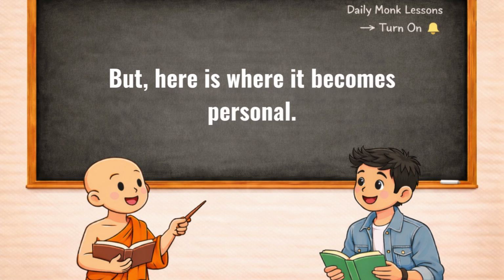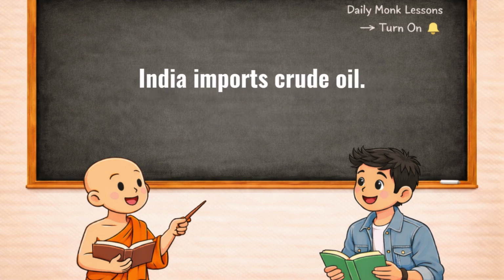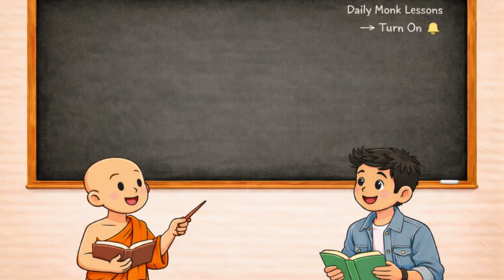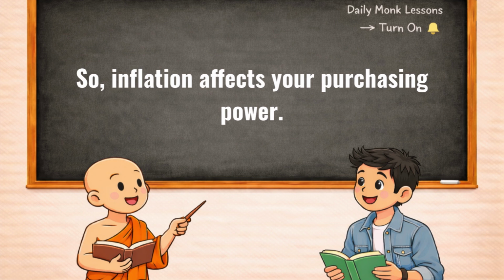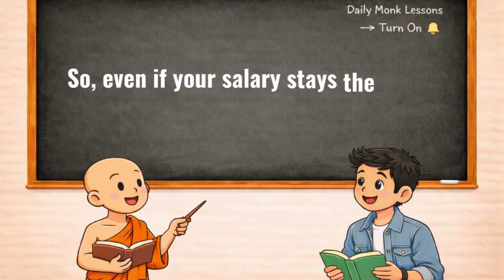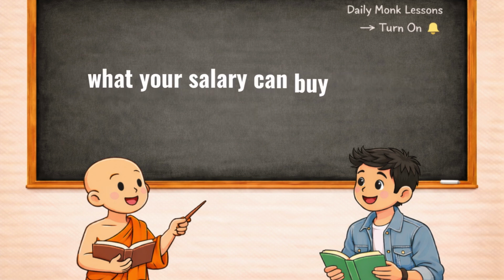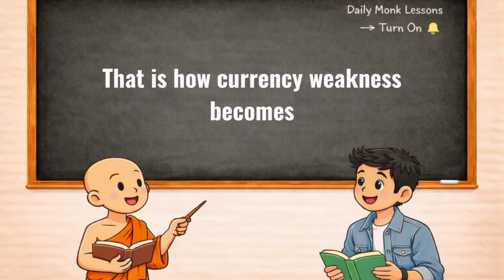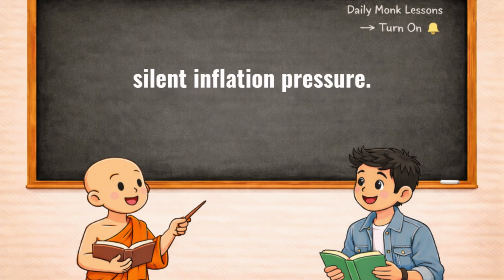But here is where it becomes personal. India imports crude oil, oil affects the fuel price, fuel affects transportation, transportation affects the food price, food prices affect inflation. So, inflation affects your purchasing power. So, even if your salary stays the same, what your salary can buy reduces. That is how currency weakness becomes silent inflation pressure.